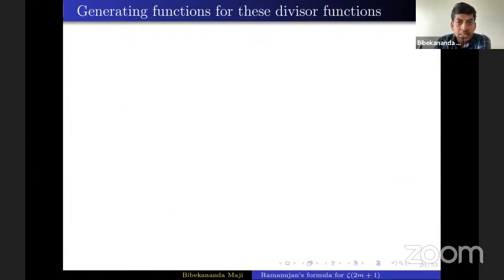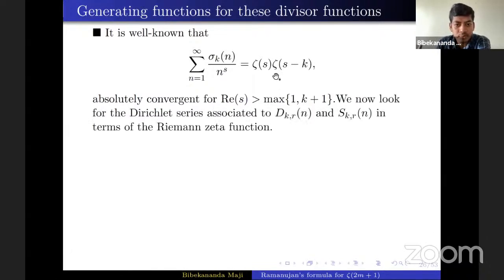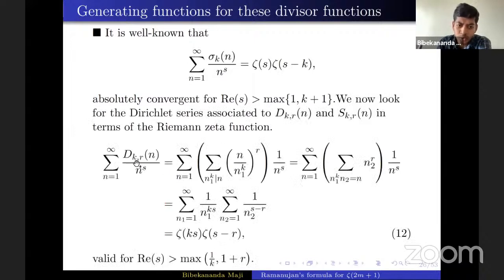Okay, now let's see the generating function for this divisor function. It is well known that the generating function for sigma is nothing but the product of these two Riemann zeta functions. And one can easily prove that this divisor function comes from the product of these two Riemann zeta functions. This is not so difficult to prove.